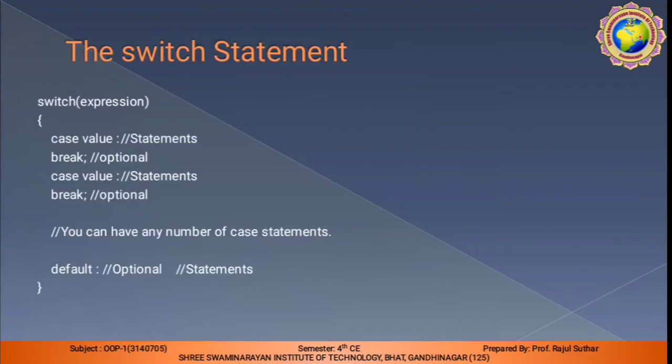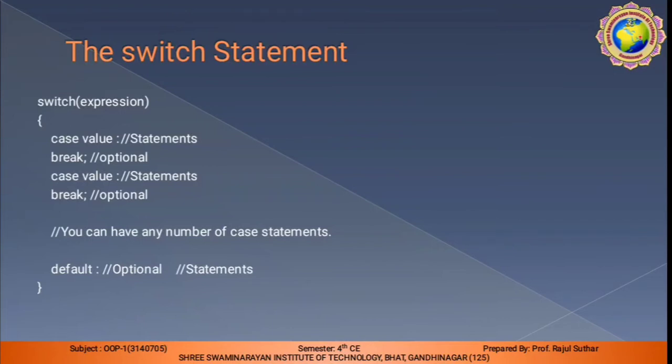What is the syntax of the switch statement? Why do we require the switch statement? In the switch statement, we require multiple outputs. Let me discuss with one example, but the syntax is like this: switch, and in the bracket an expression, meaning we write a value for a particular case.